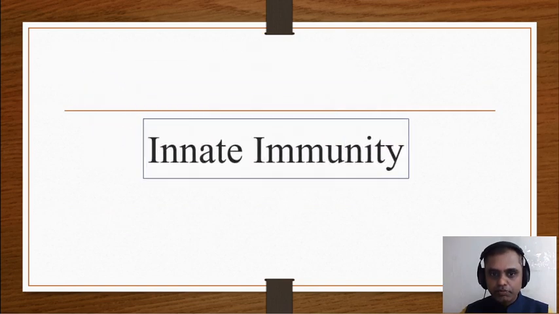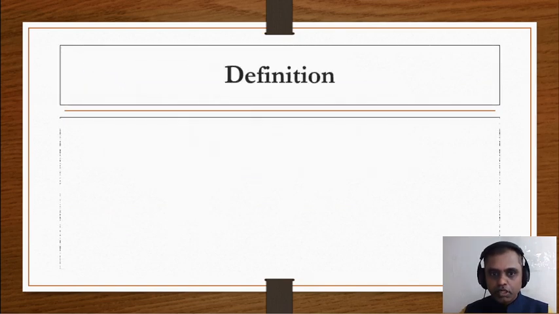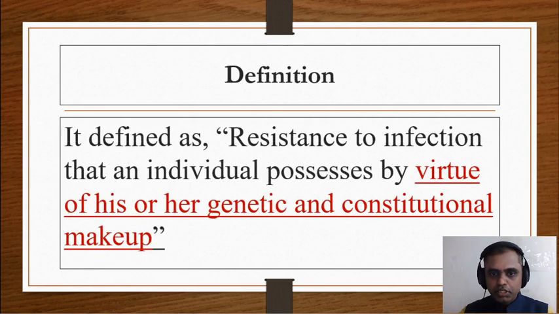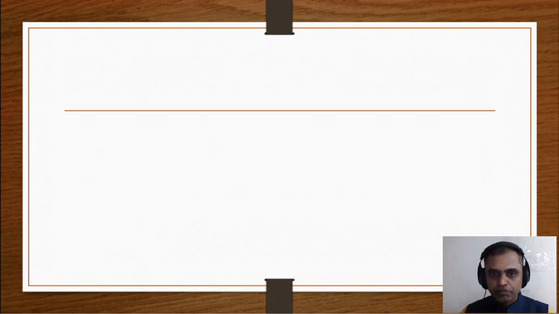Innate immunity. It is defined as resistance to infection that an individual possesses by virtue of his or her genetic and constitutional makeup. In simple understanding, resistance since birth is known as innate immunity.